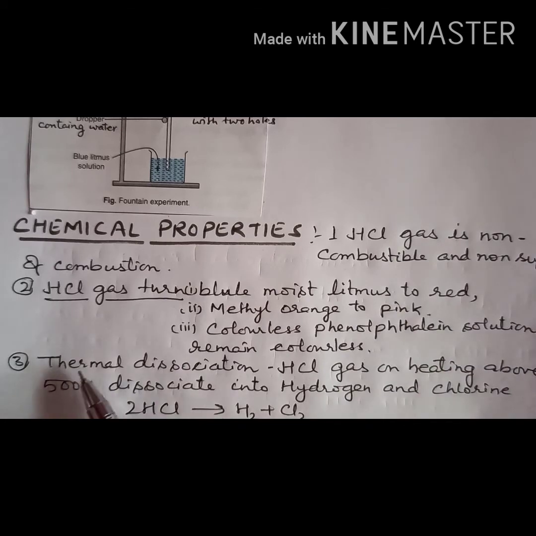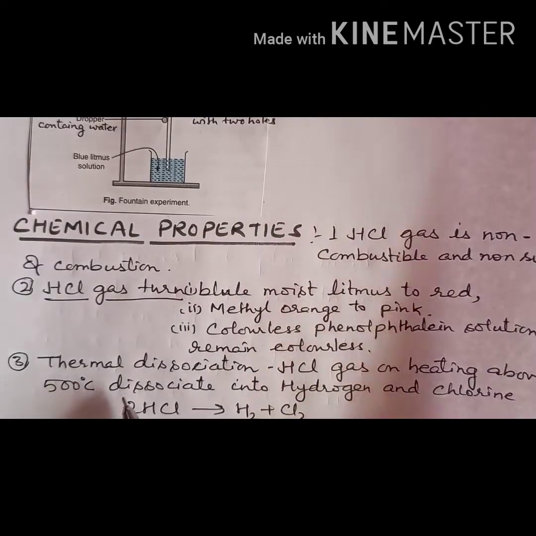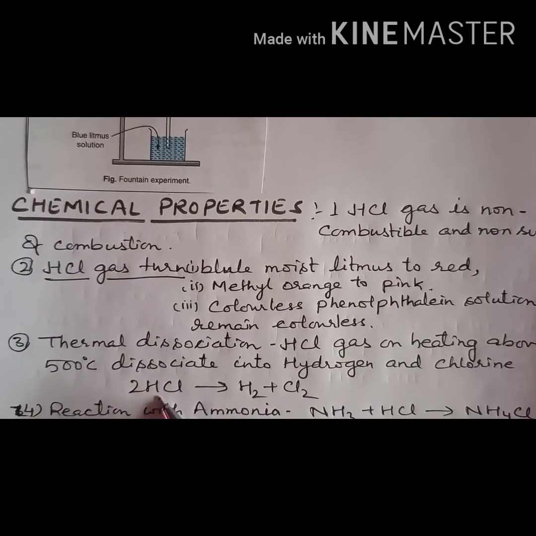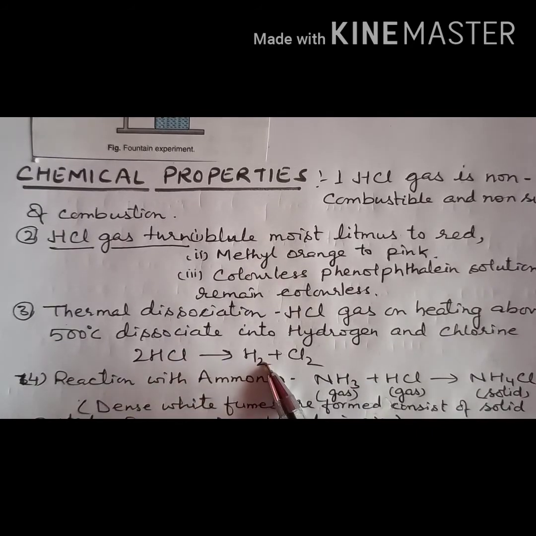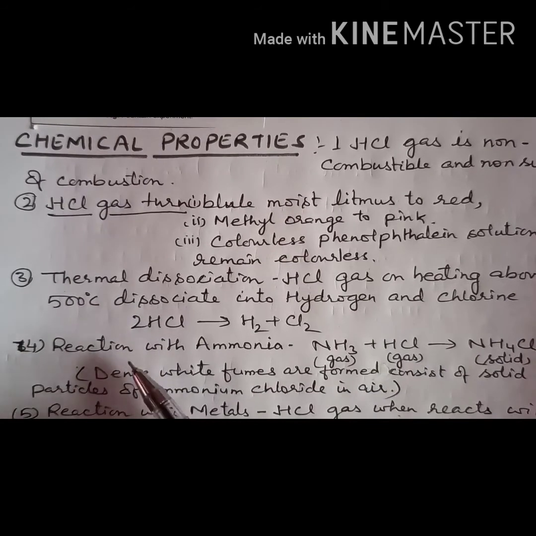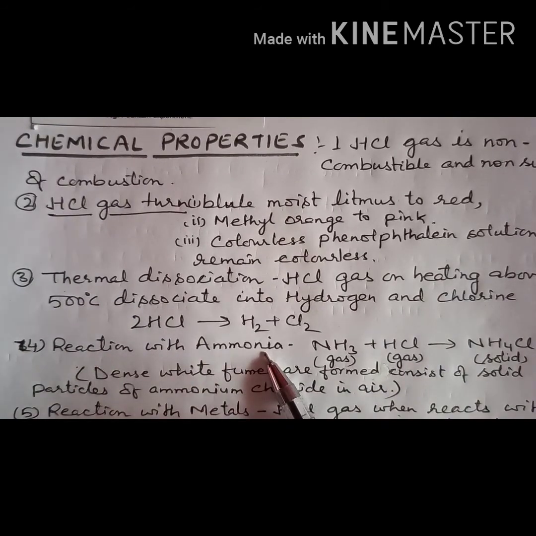Now next is thermal dissociation. Hydrogen chloride gas on heating above 500 degrees Celsius dissociates into hydrogen and chlorine gas. Now next is the reaction with ammonia.